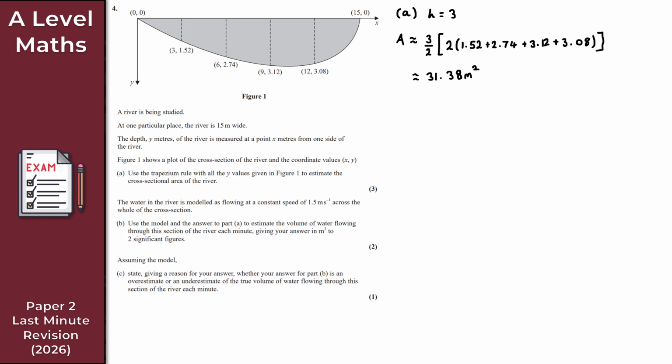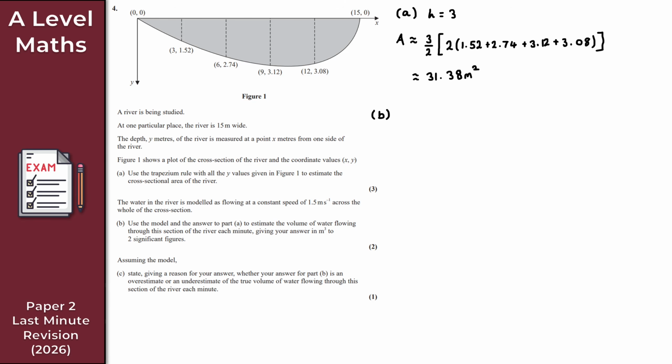As I said, it's just simply an application of the trapezium rule, so hopefully that doesn't cause too many problems. So for part B, let's just continue underneath here. What we're now told is the water in the river is modeled as flowing at a constant speed of 1.5 meters per second across the whole of the cross section. Part B says use the model and the answer to part A to estimate the volume of water flowing through this section of the river each minute. Give your answer in meters cubed to 2 SF.